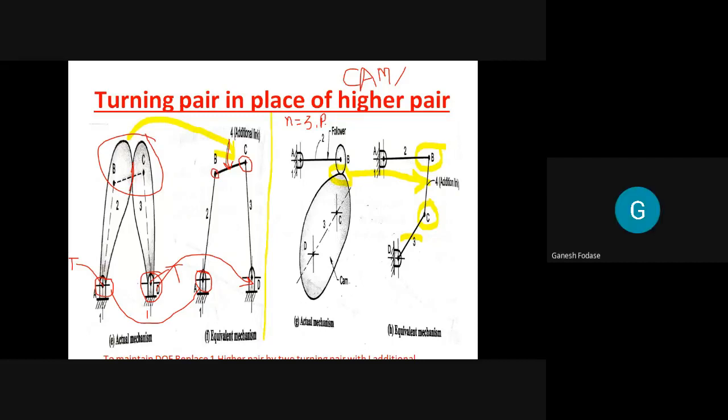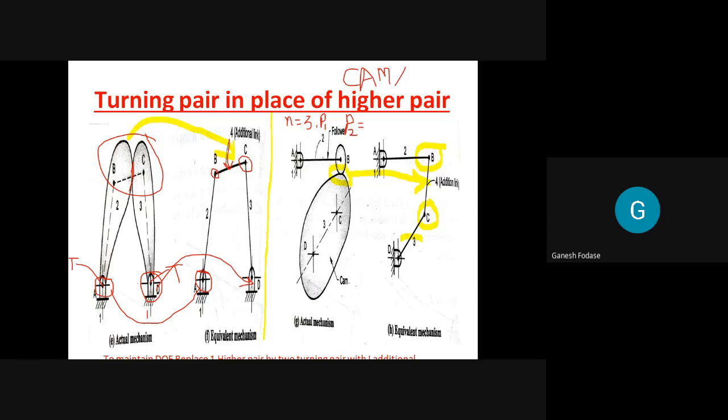Between which 2 links that lower pairs are there? Can you elaborate it? Yes, please. Lower pair means P1. Higher pair means P2, we can say. Lower pair is having 1 degree of freedom. Higher pair is having 2 degree of freedom.